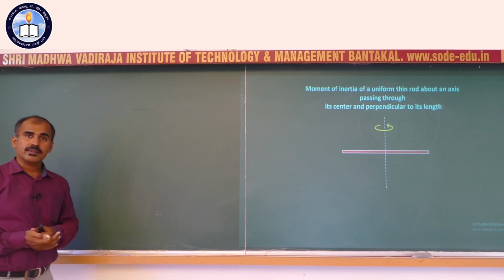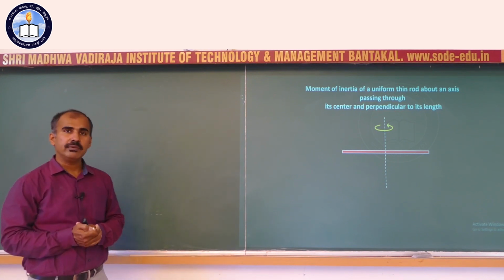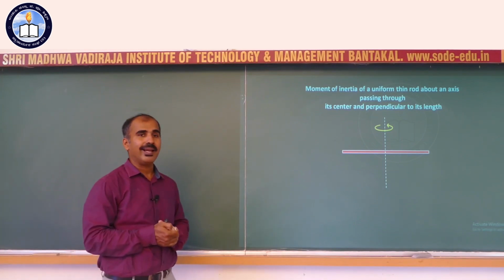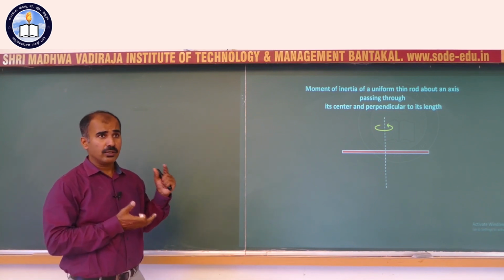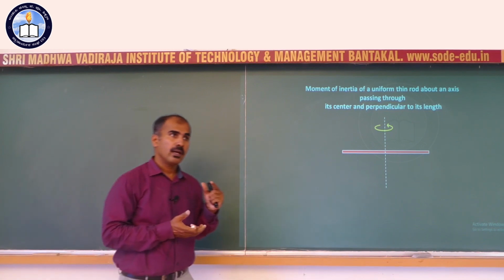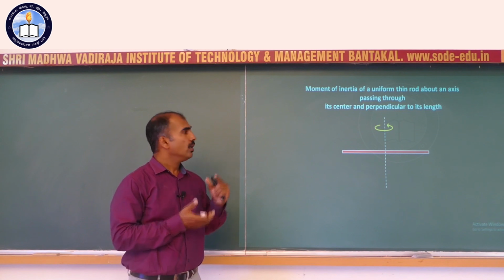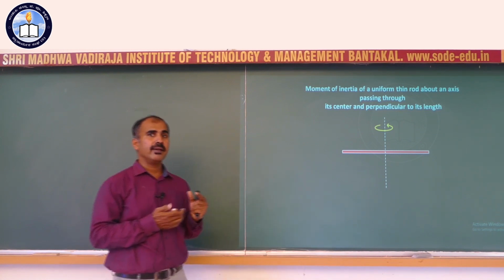Next, let us consider the moment of inertia of some continuous bodies about the axes that have been mentioned in the slides. I'll show you a number of slides. In each slide, what is the body, which is the axis of spinning or rotation, and eventually what are its dimensions, what are its masses, everything I'll explain then and there itself.